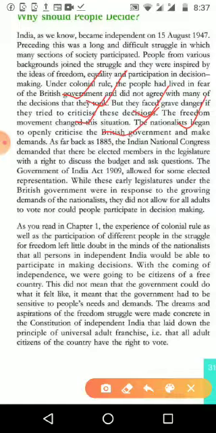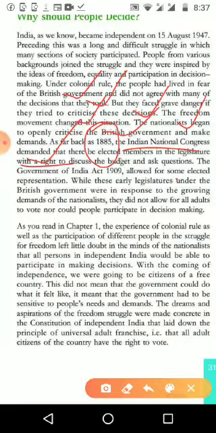And in 1885, the Indian National Congress demanded elected members in the legislature, with a right to discuss the budget and ask questions. We will study in history that part about the rebellion in India in 1857. From 1885 onwards, we started to ask the British government for members in the legislative assembly, where the British were taking the decisions.